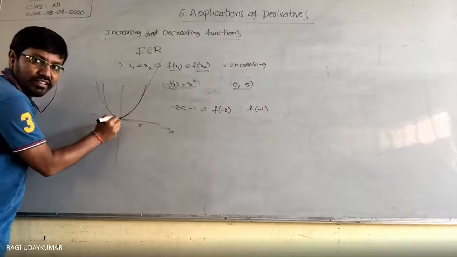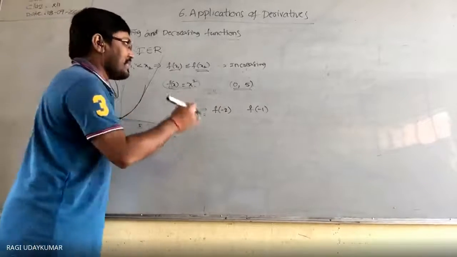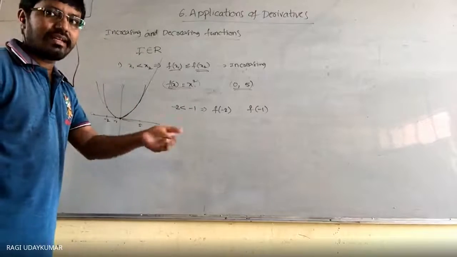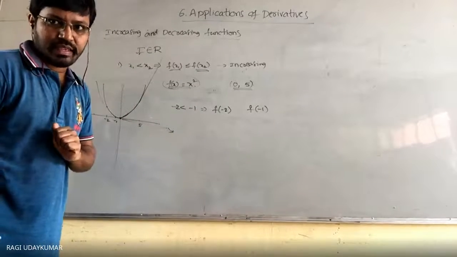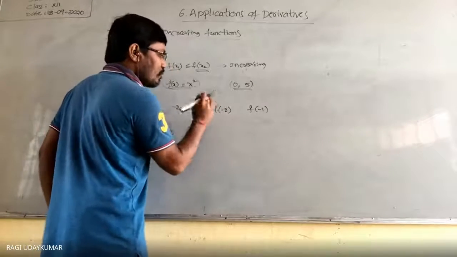So it is decreasing over there. It will compulsorily be a decreasing function. So now from this itself you can understand the decreasing function definition. Definition of the decreasing function: minus 2 less than minus 1. What do you get for f of minus 2?